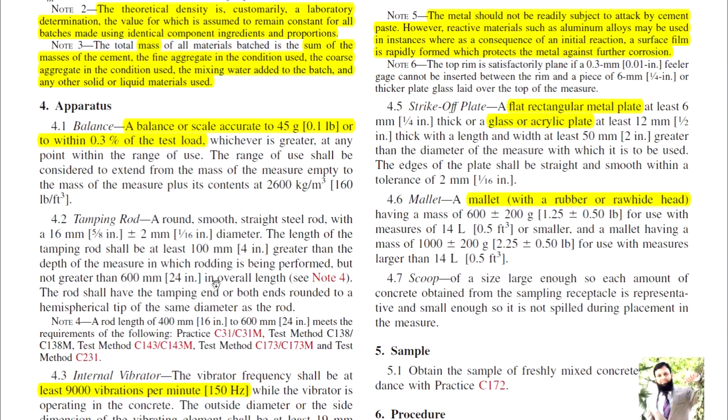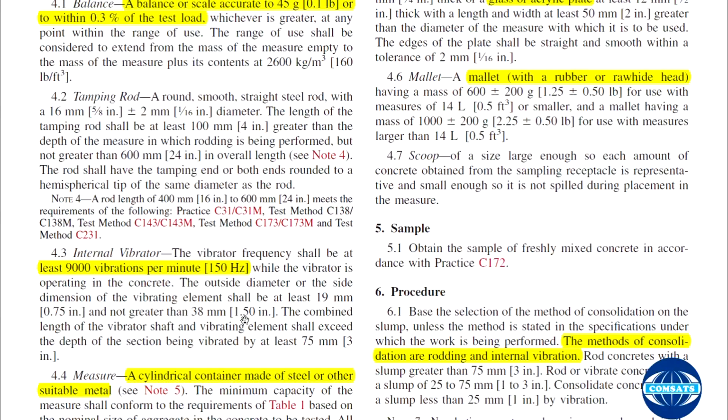So 16 to almost 24 inches. Internal vibrator frequency should be at least 90,000 vibrations per minute.